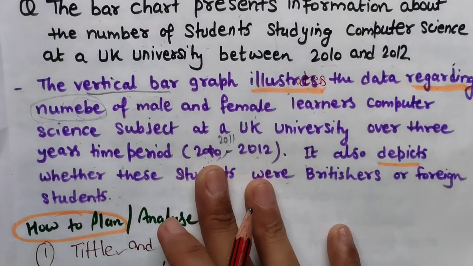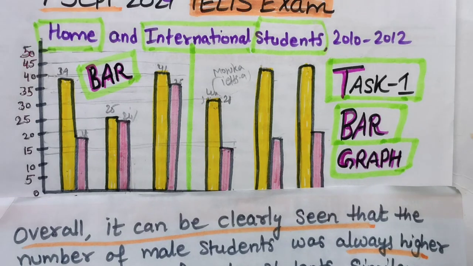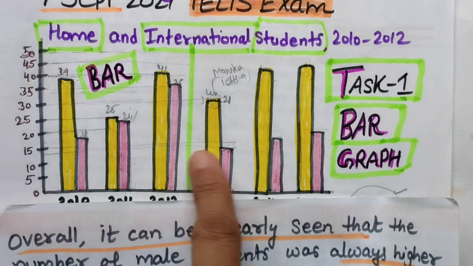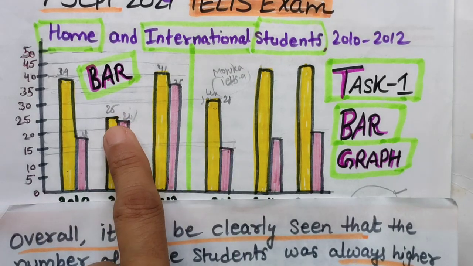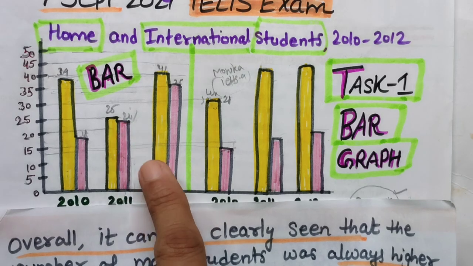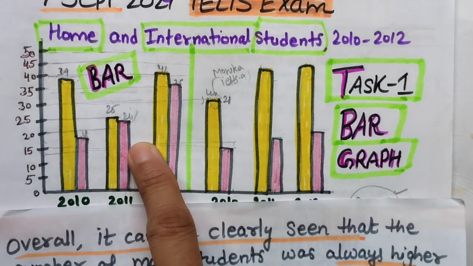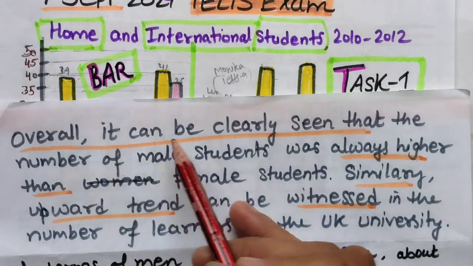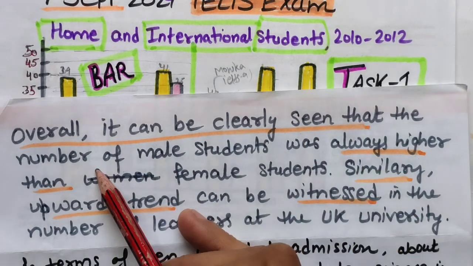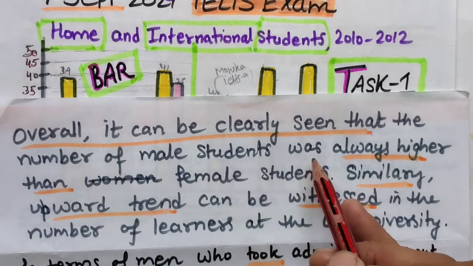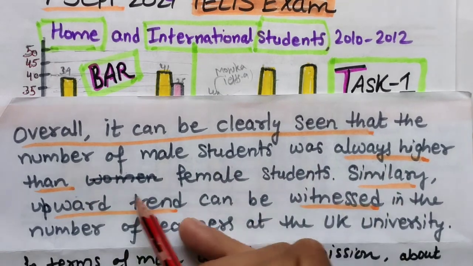Now coming to overall paragraph. See, overall paragraph, so what you can see just above the graph without writing any details, means facts, means figures. In overall paragraph you will not be writing any figures. So how I have started, look at this. Overall it can be clearly seen that the number of male students was always higher than female students.